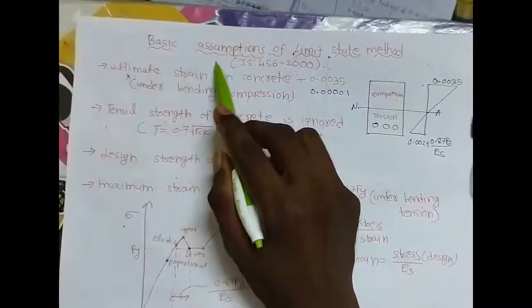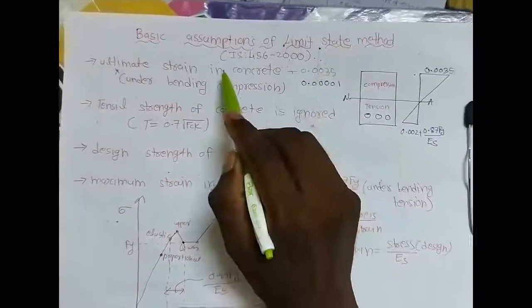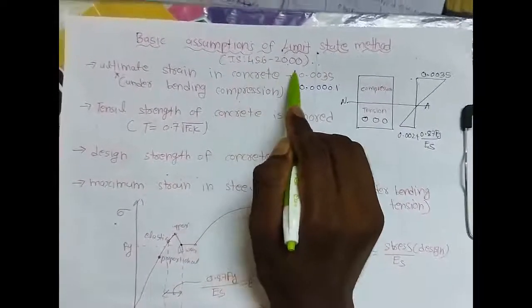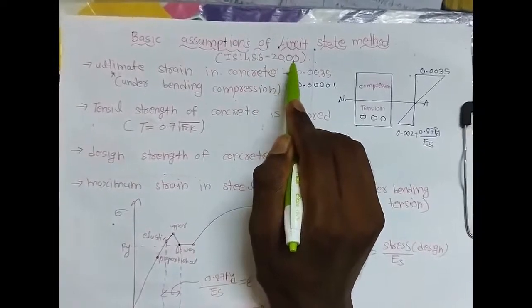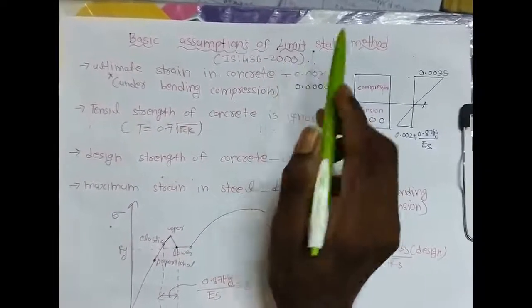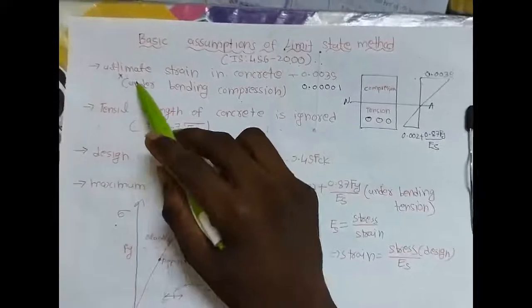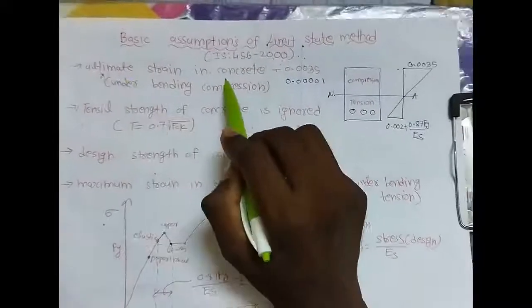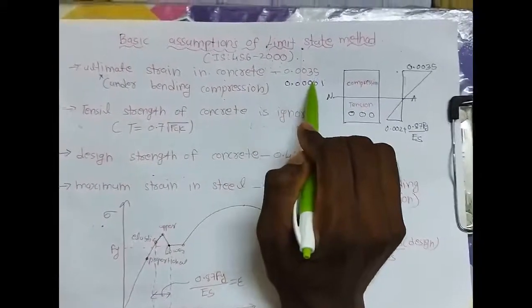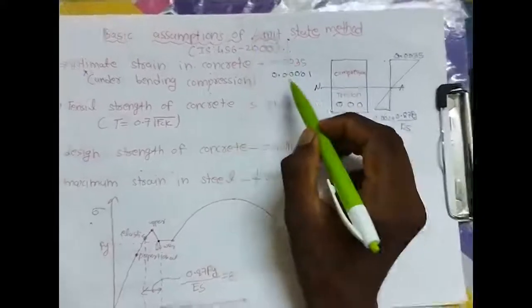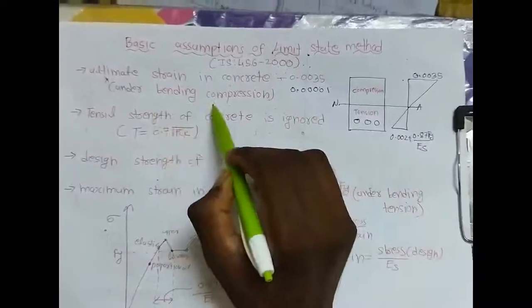Going to explain the basic assumptions of limit state method as per IS 456-2000, which is the code for the design of RCC structures. So here the first assumption is ultimate strain in concrete is 0.0035. We have to consider as per the code, under bending compression only.